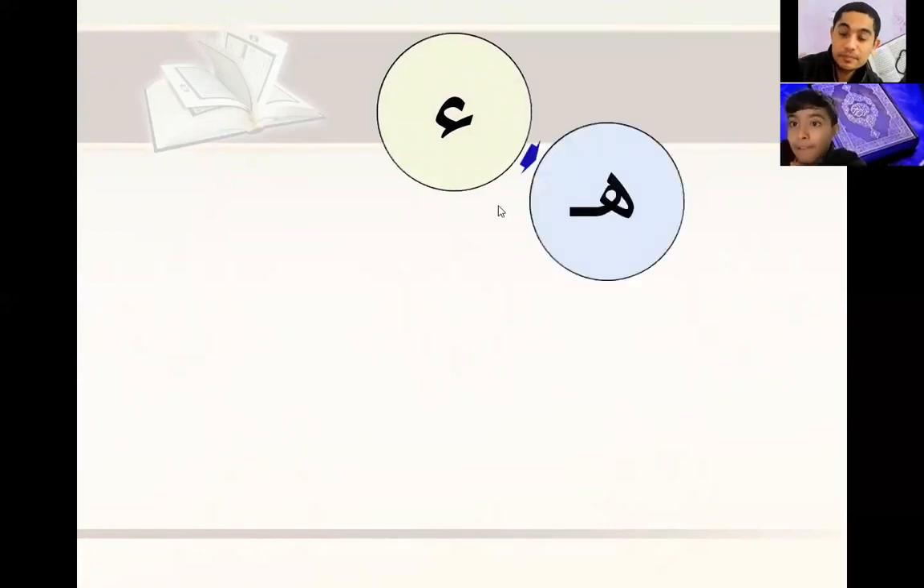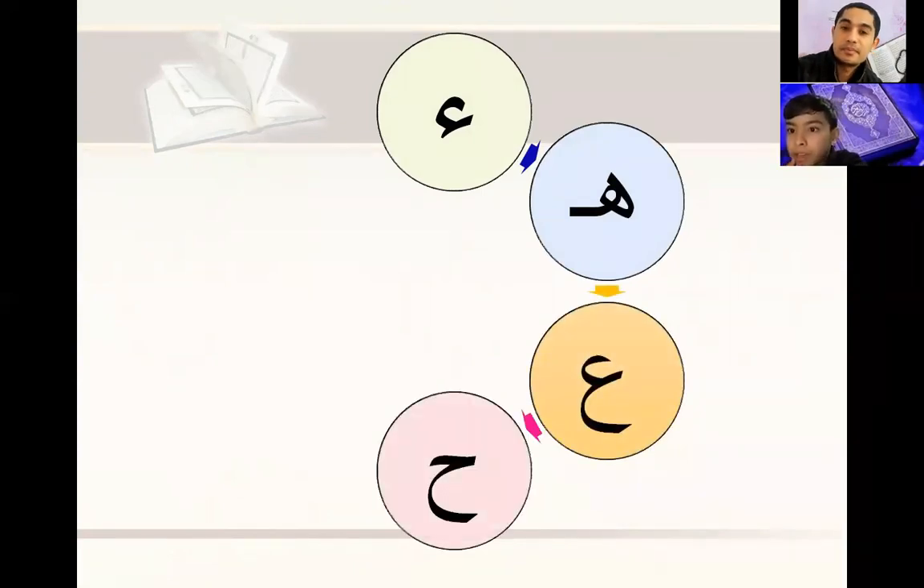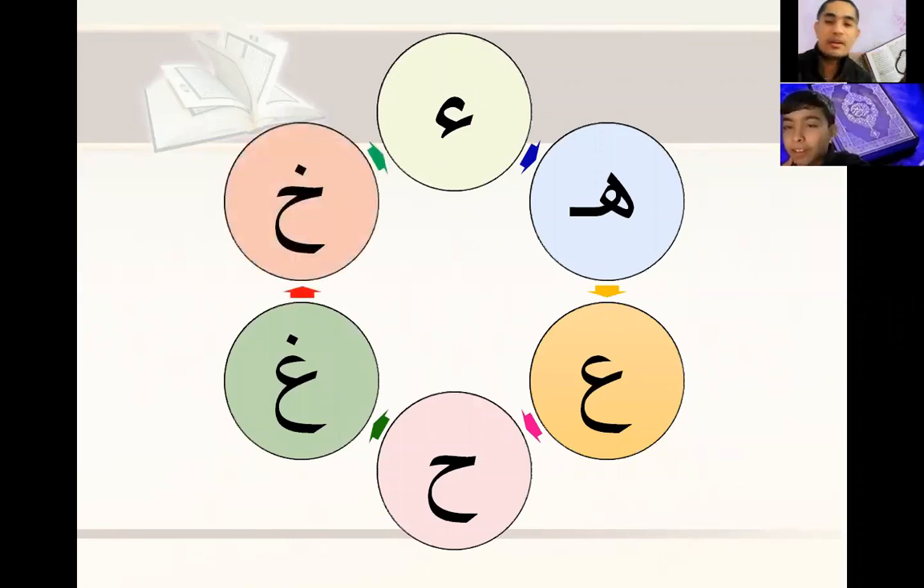Hamza, ha, ein, ha, kha, ghain. Read them again quickly. Hamza, ha, ein, ha, kha, ghain. Well, you can memorize them as you like, but it's said as a song. Hamza, ha, ayn, ha, ghayn, kha. Say it.